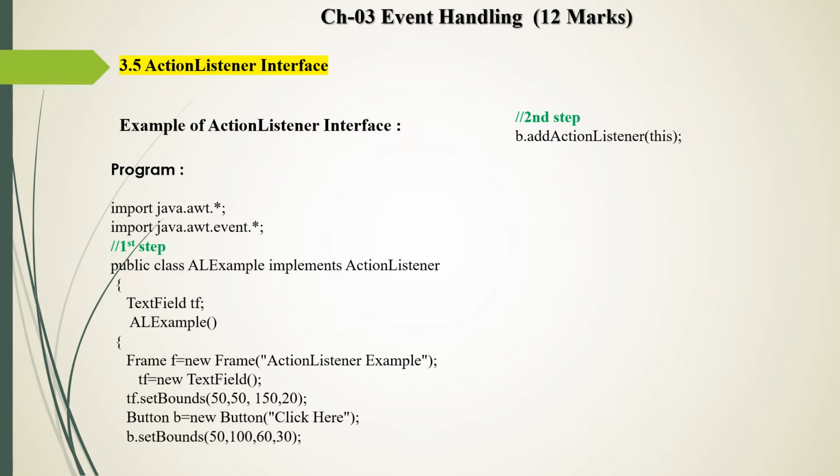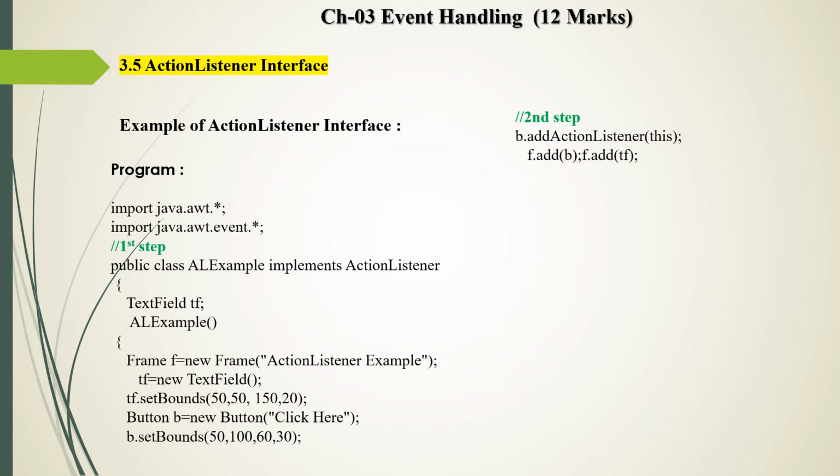If the listener is another one, like ItemListener, then we write addItemListener. So here b is the object of Button, and addActionListener, and in brackets we pass this. This is the code for registration of the component with the listener. So here button b is registered with our ActionListener.